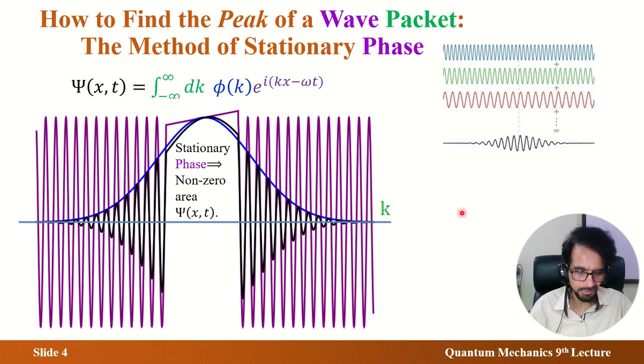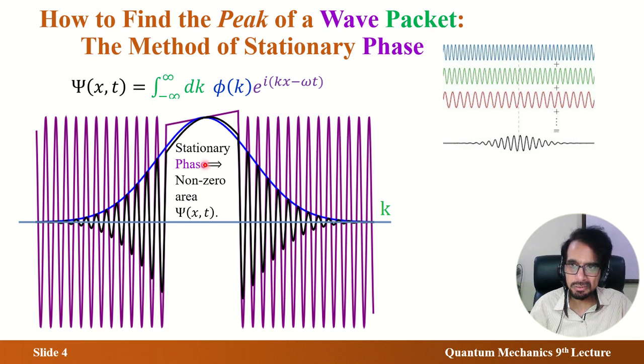So now we apply it mathematically. In the next slide I don't show this graph, so try to remember this mathematics. And now we have to do calculus on that. And in calculus, the first thing is, when you say stationary, what do you mean? If you prefer the graph, then try to remember from here. Stationary means it does not change with k. If you change k, it doesn't change.